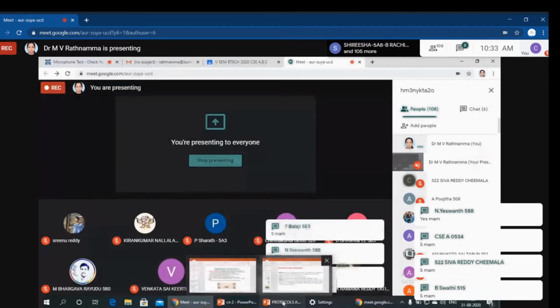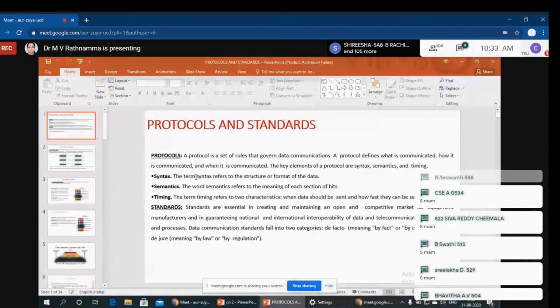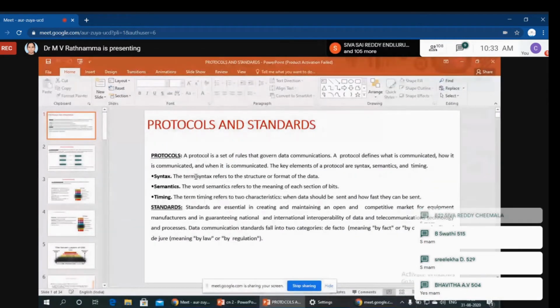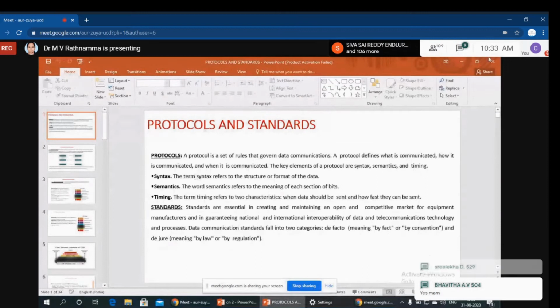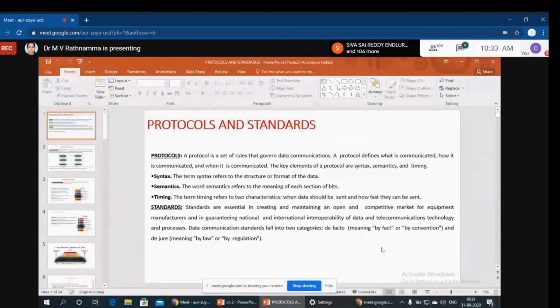So last class we had a discussion on protocols and standards. We already know what a protocol is. A protocol is a set of rules that govern data communication. A protocol defines what is communicated, how it is communicated, and when it is communicated. Under this, the key elements are syntax, semantics, and timing.